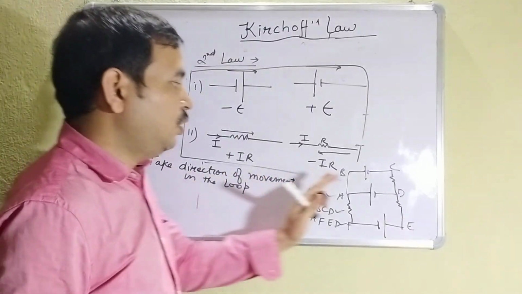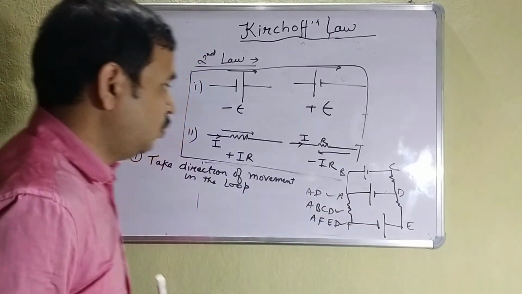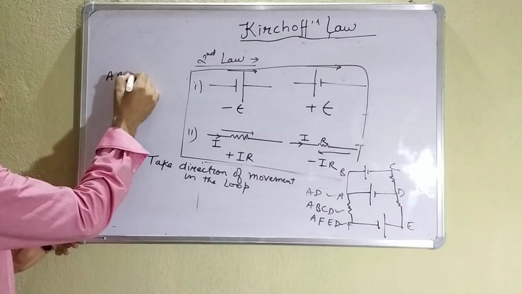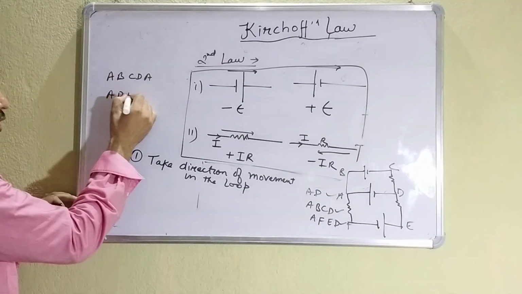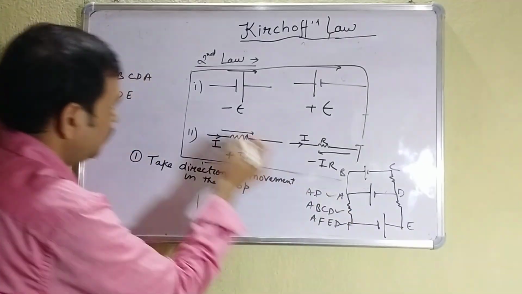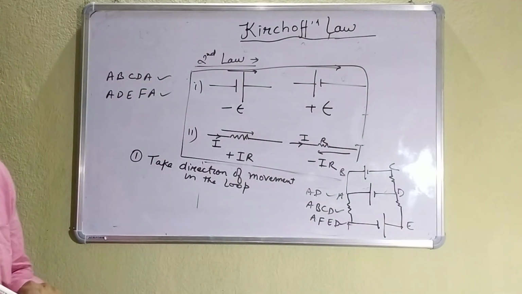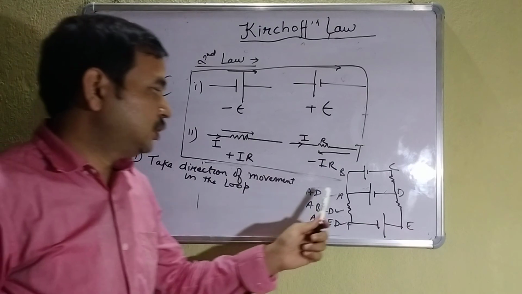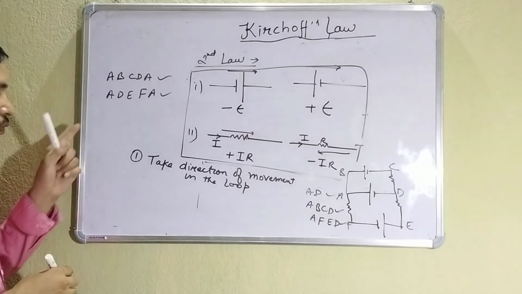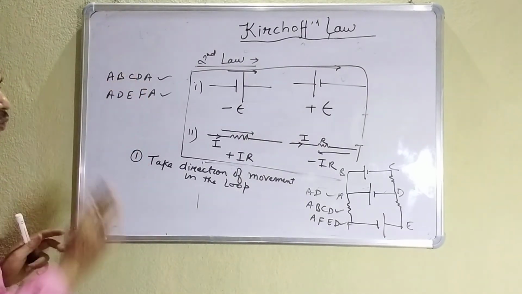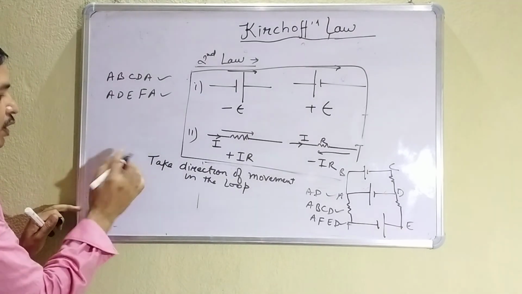So you first see how many loops are there. Suppose you are telling that there are two loops. The third loop I am not taking. A, B, C, D, A, and second is A, D, E, F, A. Only these two loops I am taking because in most questions only the simple loops are taken. The third loop, that is A, B, C, D, E, F, A, is generally not required. So if these two loops are there, first you name the loops.